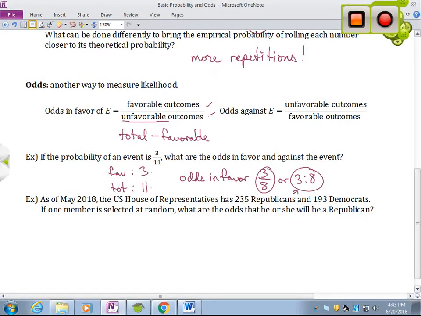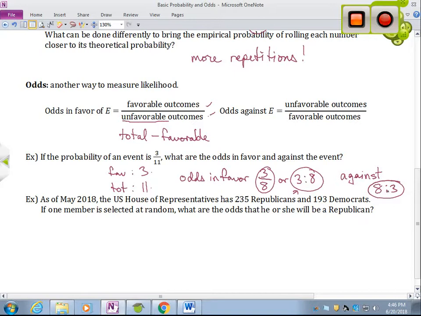This one is a little more common with odds because it's possible for that denominator to be a 1, and it looks funny if you write a fraction as 3 over 1 because you might think, hey, well, why don't you just reduce that to be 3? We really do need both numbers present, though, so if we write it with a colon in between there, we're saying 3 to 1, and each of those pieces is representing something because it's a ratio. Here, let me do the other one. And then the odds against means I need to flip that upside down, okay? So against, or switch them in the case of the horizontal one. I'm going to have 8 to 3, okay? So the odds against is 8 to 3.